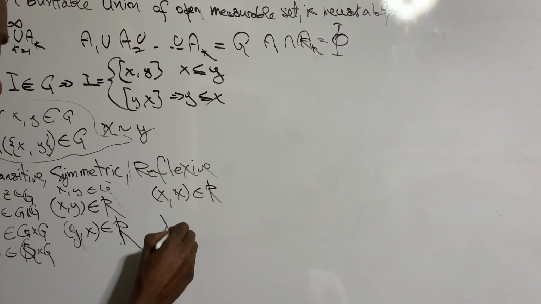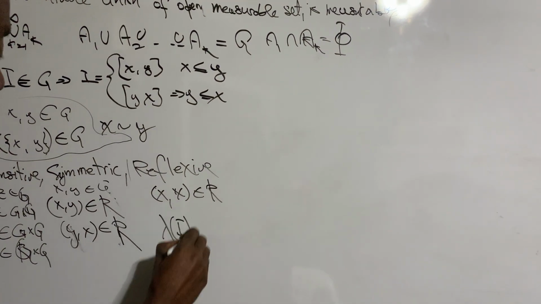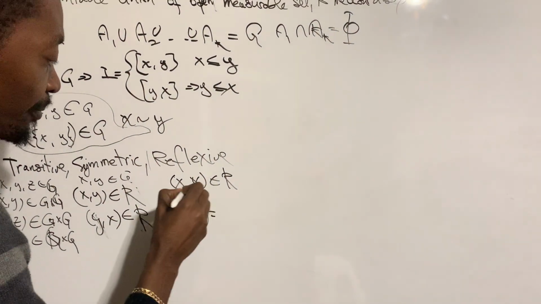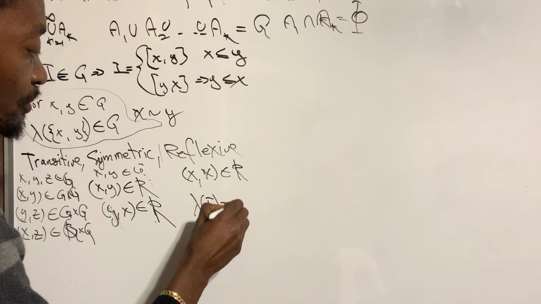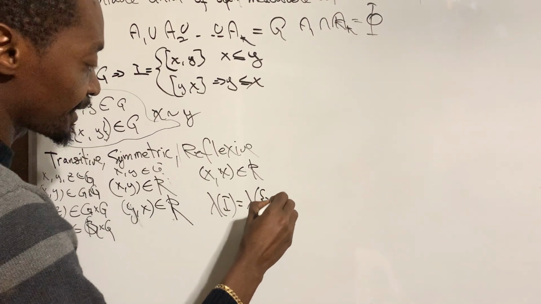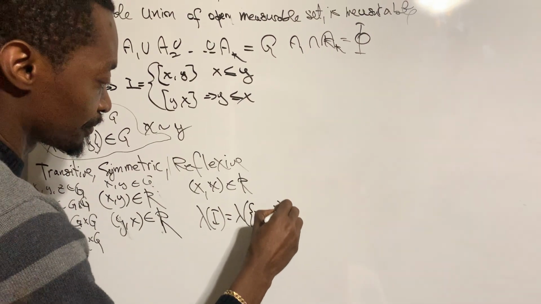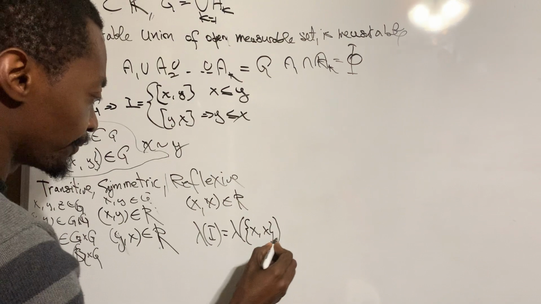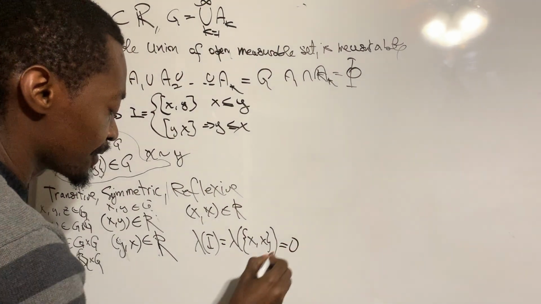So if we take the Lebesgue measure of this I, where X equals Y, it's basically going to be the measure here, X and X. All right. So what does that mean? So this is really 0.